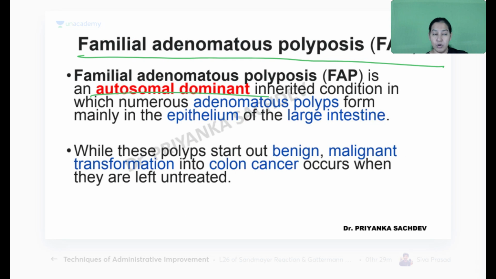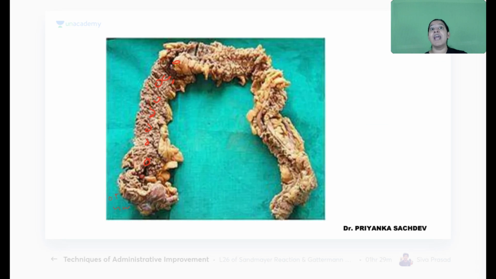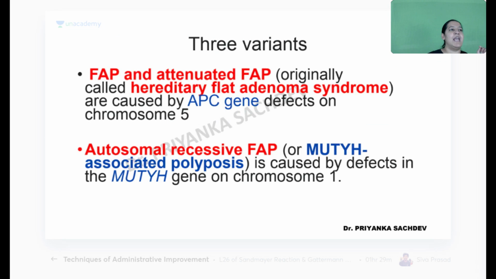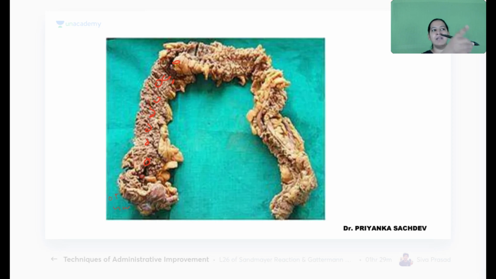It is due to a mutation in a gene. Name the gene. The name of the gene is APC. It is present on chromosome 5. Learn it. They can ask this in MCQs too. They will give this diagram and ask what gene is mutated. In this diagram, it is a typical spotter. Even a blind person can see the entire colon is studded with polyps. So the diagnosis is FAP.